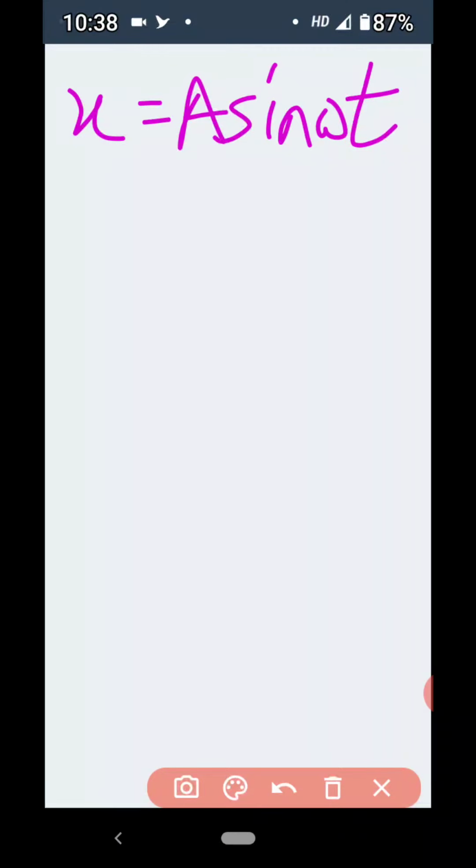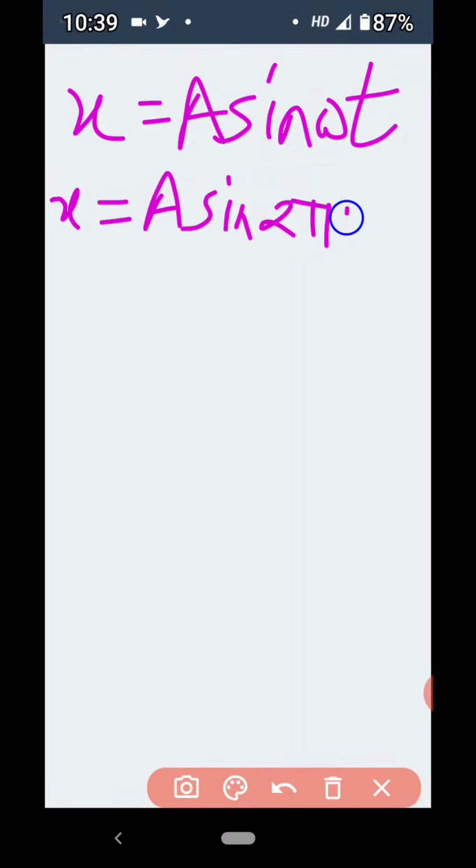Here the value of the initial phase alpha or phi is 0, therefore x is equal to A sine omega t. Now we know omega is nothing but 2 pi n, so 2 pi n into t. Now put all the values which are given.